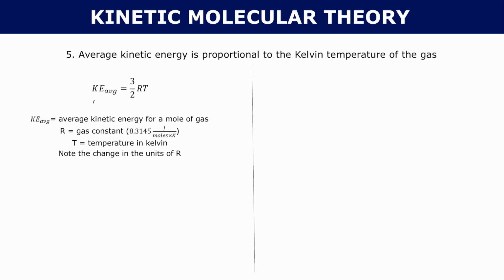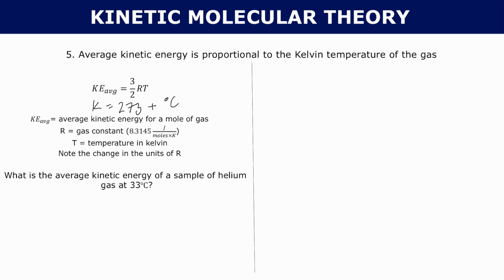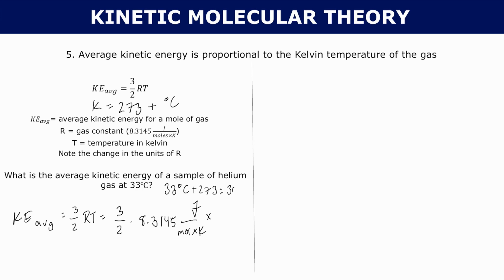Now remember, Kelvin is going to equal 273 plus the degree Celsius measurement. So that's how you convert from Celsius to Kelvin. Let's do a little example. What is the average kinetic energy of a sample of helium gas at 33 degrees Celsius? Well, average kinetic energy is going to equal 3/2 RT. So that's going to be 3/2 times 8.3145 joules per mole times Kelvin times the temperature. So we're given 33 degrees Celsius. So we need to add 273 to get 303 Kelvin.